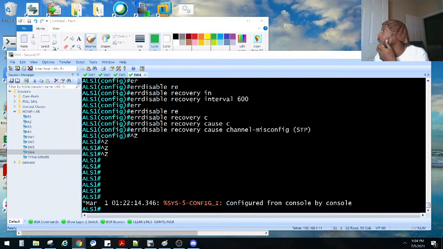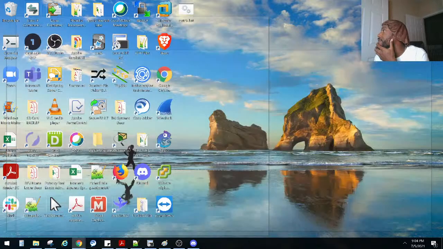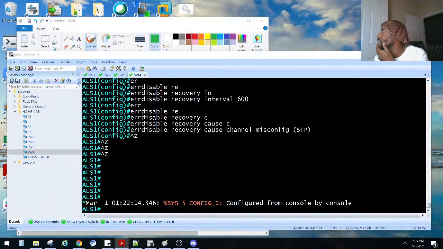So where we at? Let me refresh real quick. We are still on task 3, right? Yes. So that was task 3. Task 4. We only got 6 tasks here, y'all. Task 4. Configure VLANs 100 through 800, so 100, 200, 300, 400, 500, 600, 700, 800 on all switches. Use the default VLAN names or specify your own names. Well, guess what? I'm not going to put my own names. I'm just going to leave the default VLAN names.